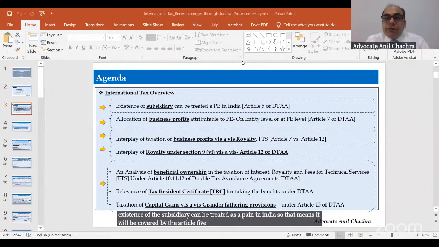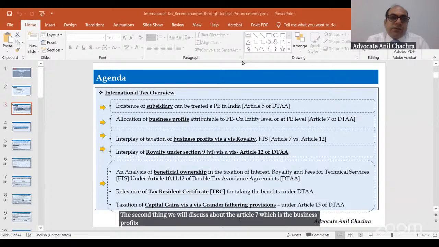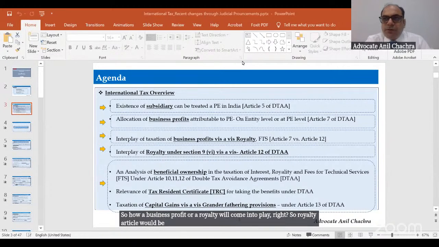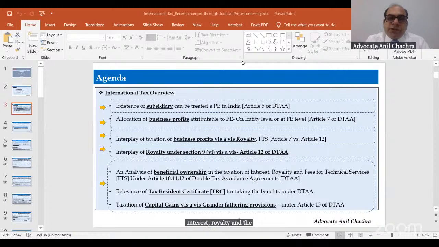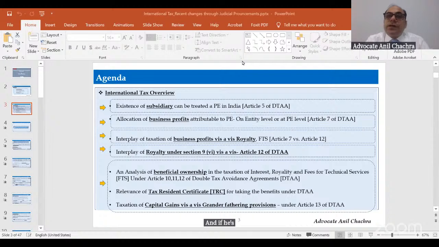The second thing we will discuss is Article 7, which is business profits. This is the second one. The third one will relate to royalty. So how a business profit or a royalty will come into play, right? The royalty article would be 12 or 13 of the respective DTAs. For interest, royalty, and FTS, there are beneficial provisions. If a person wants to be assessed under the DTA, and if he is a beneficial owner, he can avail the reduction of rate as per the DTA.